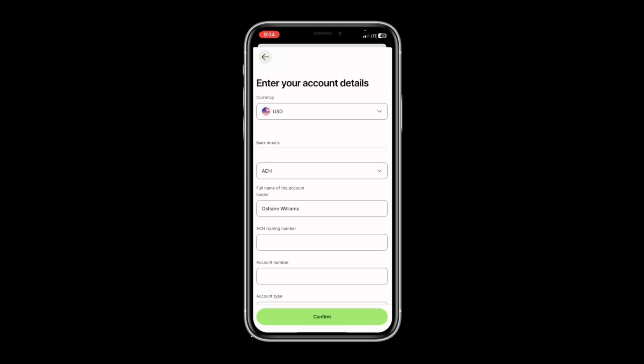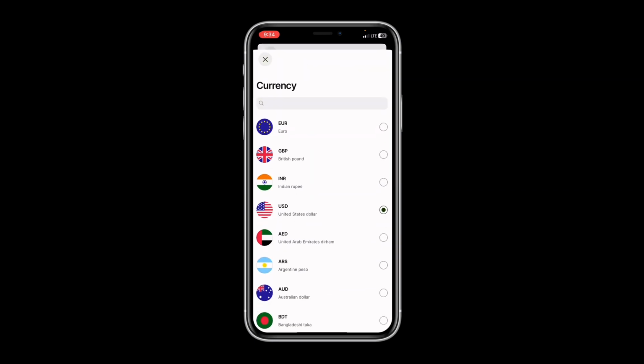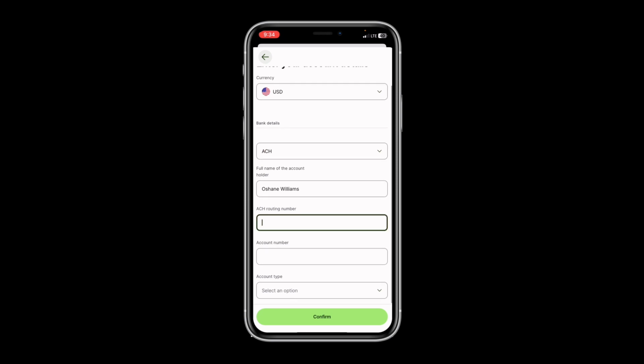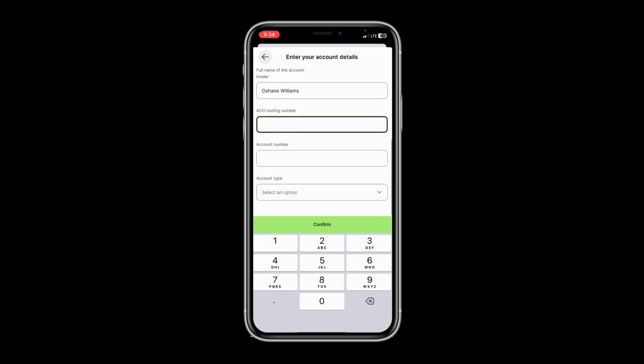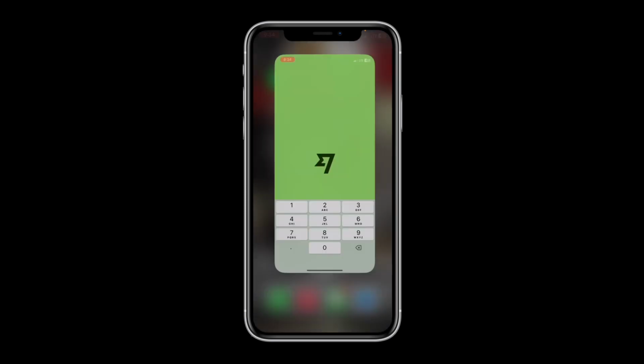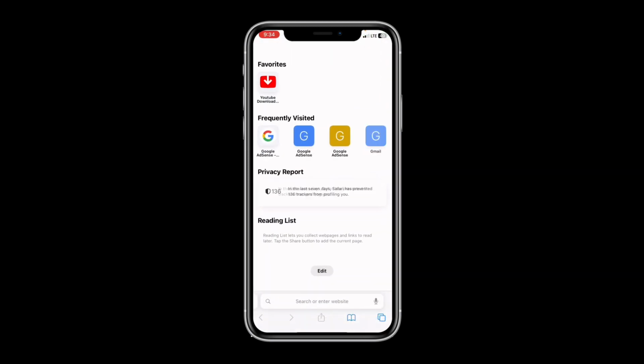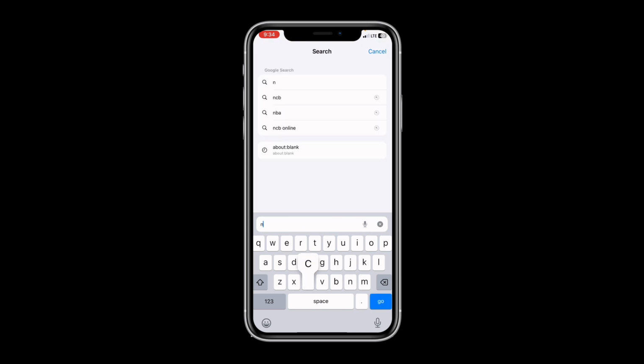What you can do is open a US account through your bank such as Scotiabank or NCB, or you can use regular currency, it doesn't matter. Then you're going to enter your bank's routing number. You can find your bank routing number online. For example, I'm using NCB, so I'm going to type in NCB routing number.